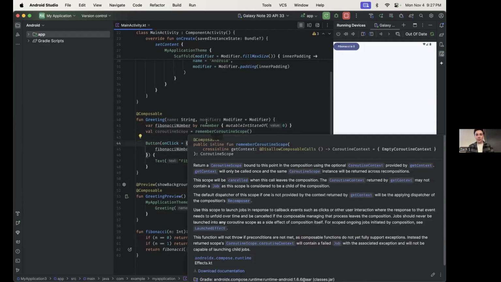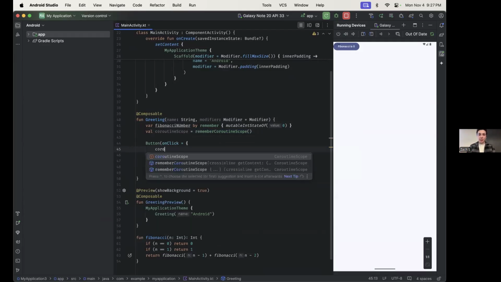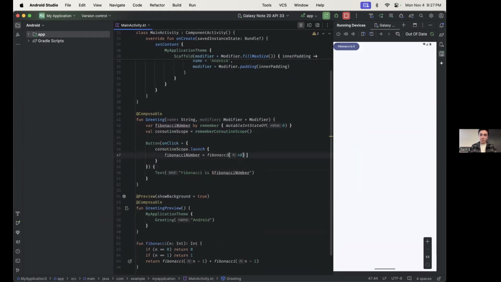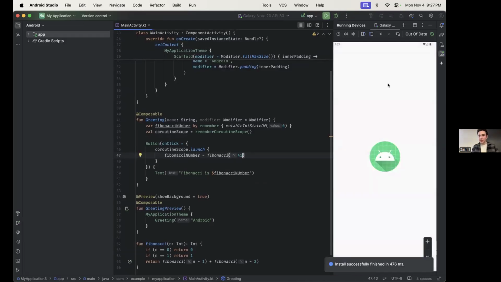And now all we have to do is change this onClick method so that we launch something with the coroutine scope. And then we're going to put in our Fibonacci number. I'm going to change that to 41 because 40 was a bit too fast. And we'll see how this works. So let's see what happens if we click it. And yeah, you can see it still froze.